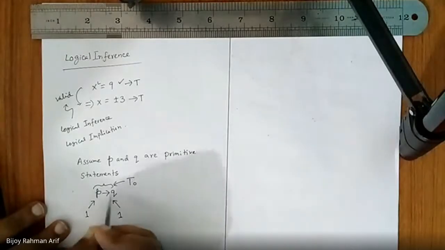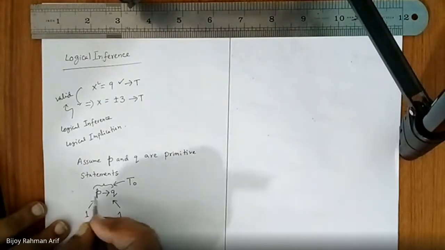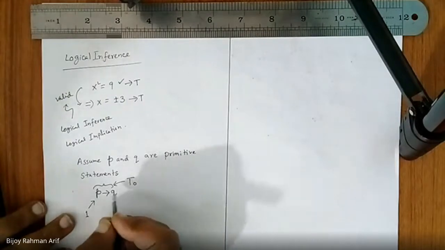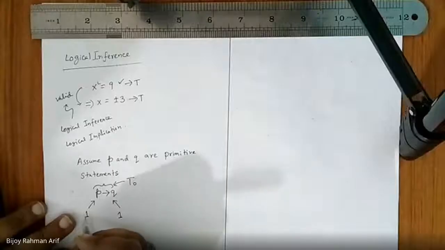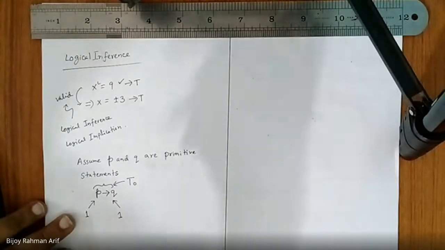So somehow, if we can prove this one is a tautology, then what happens? If P is equal to 1, Q does not have any other option than becoming 1. Am I right? Because if this one is 1 and this one is 0, then the whole thing becomes false.